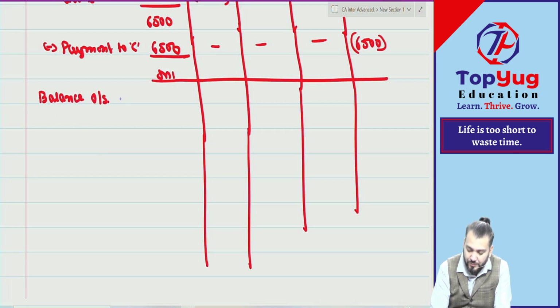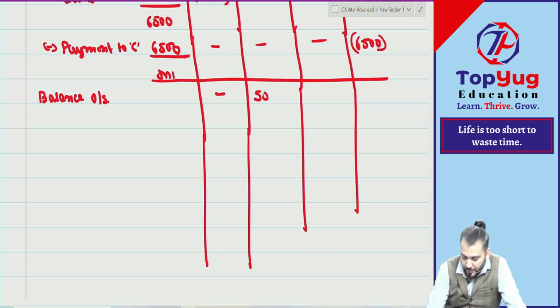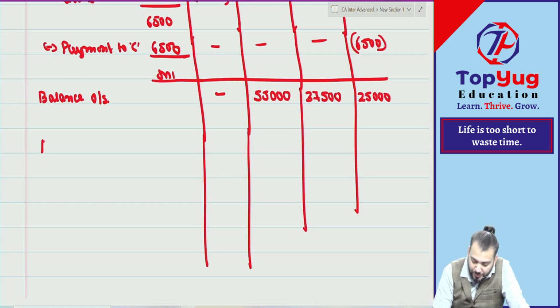Balance outstanding. It is nil, 55,000, 25,000. Understood? Then we'll start next month, August.